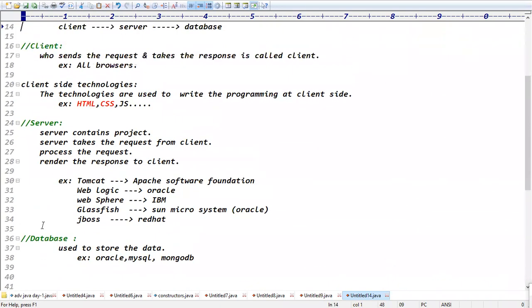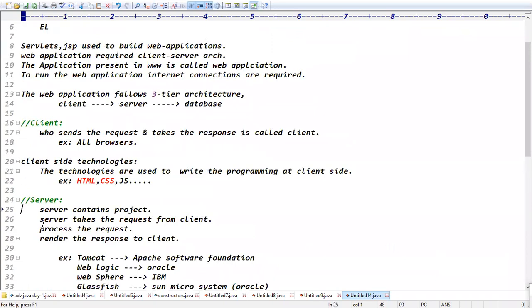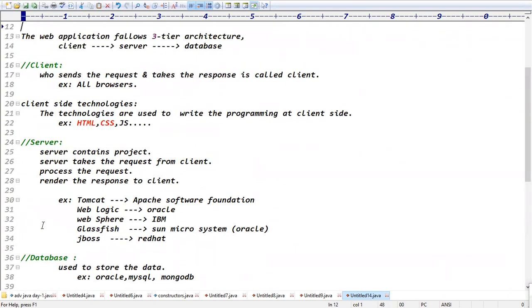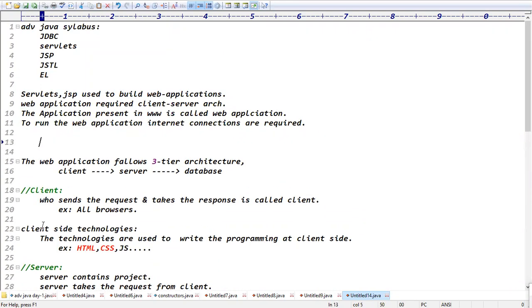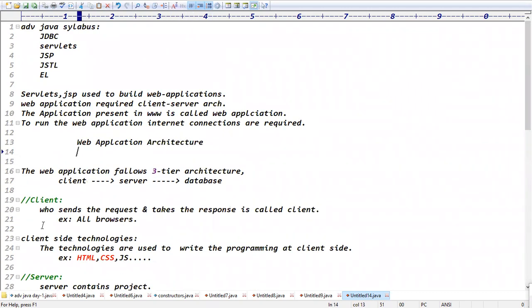Is it clear now? So we understood what a web application is. This is called web application architecture, guys. A web application follows three-tier architecture. Three-tier means client, server, and database. The client is who sends the request and takes the response. All browsers are examples of clients.